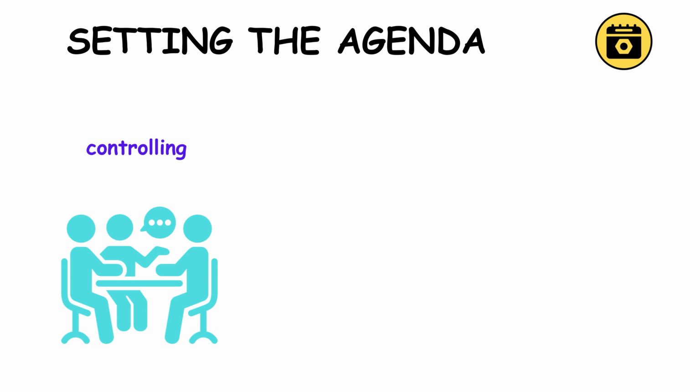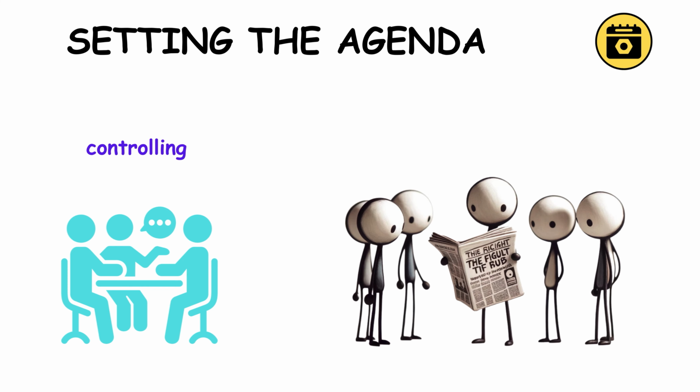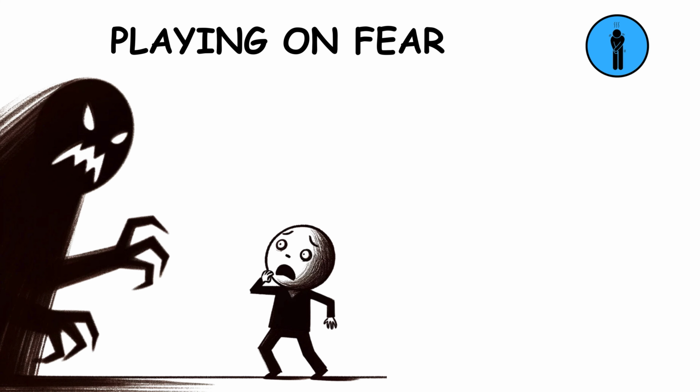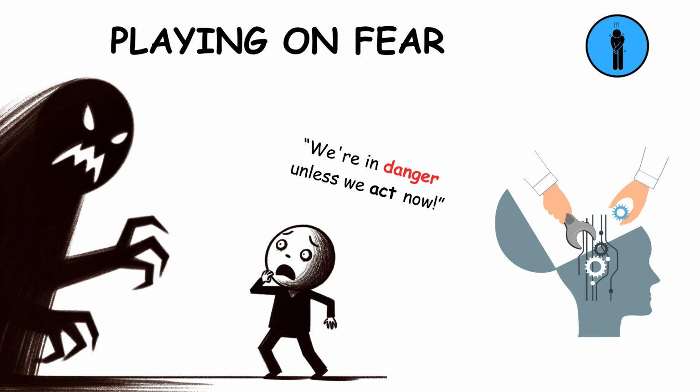Setting the agenda. Setting the agenda involves controlling what people discuss. It's about focusing attention on selected issues, shaping public perception and conversation. Playing on fear. Playing on fear exploits anxieties. It uses scary scenarios to manipulate public opinion, often exaggerating threats to influence behavior and beliefs.